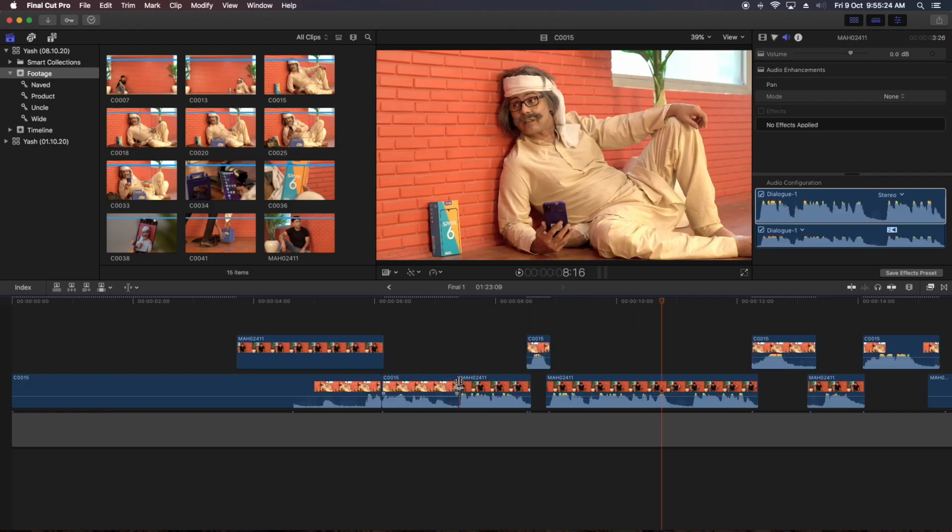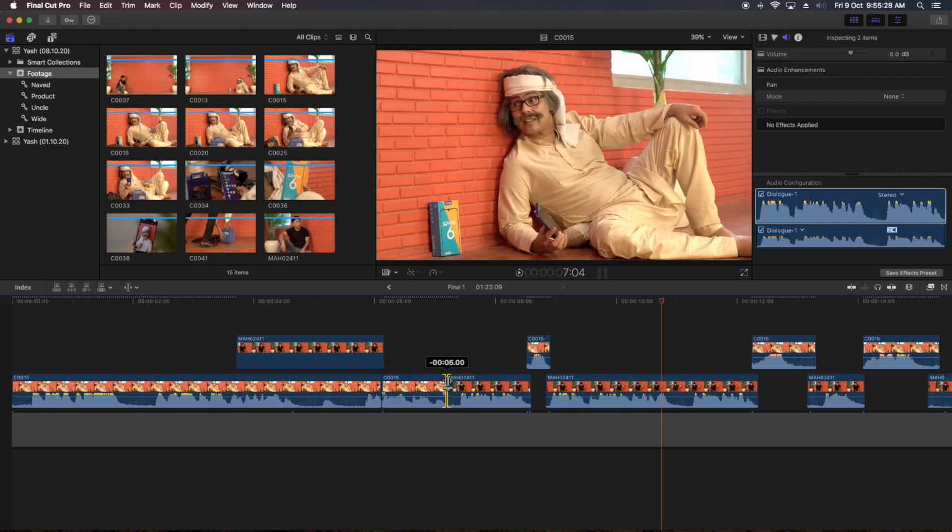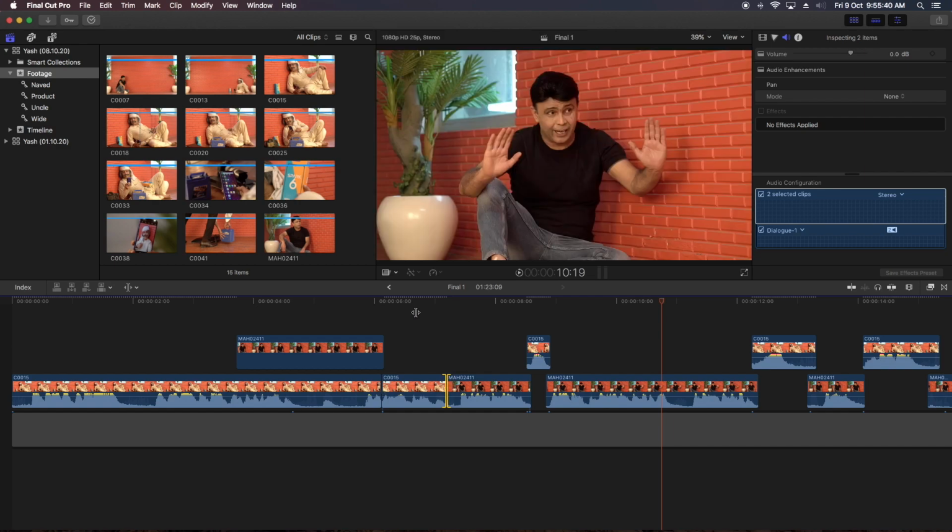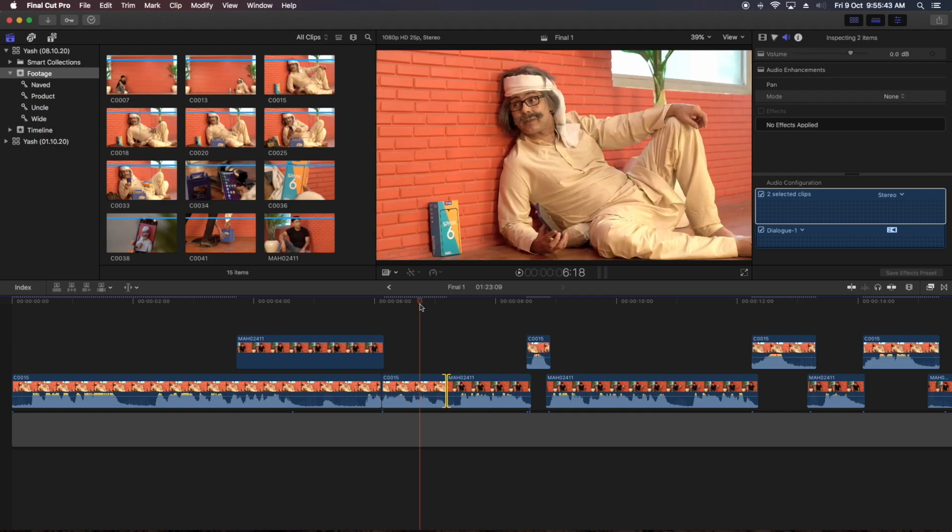Okay, so this is the trim tool. First of all we have to match the cut, then we can trim to our desired location, whether we want to use this shot as starting from here or the previous shot to end at this point. This will work very well for fiction as well as for interview cutting.